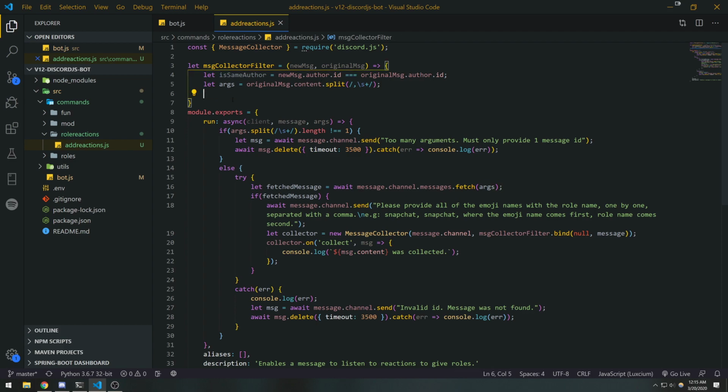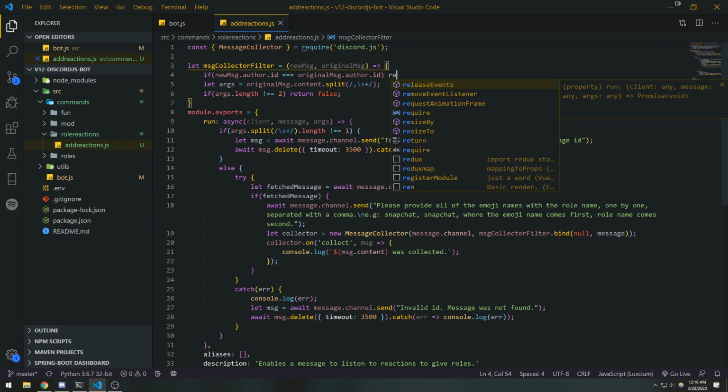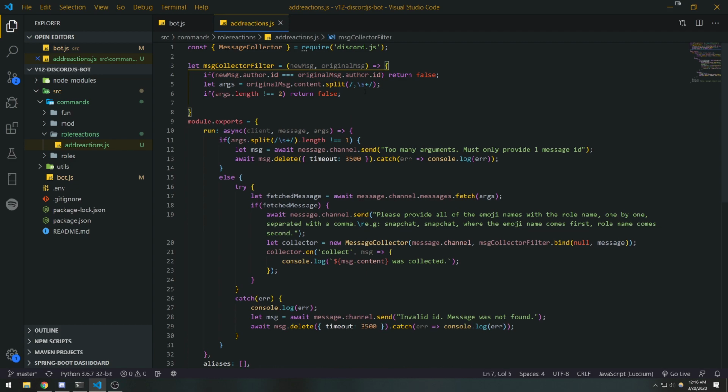So what we're going to do is say, if args.length is not equal to 2, return false. So that means this message is no longer going to be collected. Actually, let me do a couple of checks instead. We're going to do this check here: if the author IDs are not the same, we're going to return false. We're going to get the args. If the args.length is not equal to 2, return false.